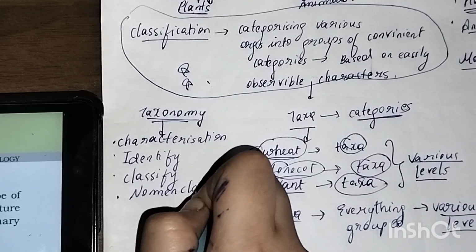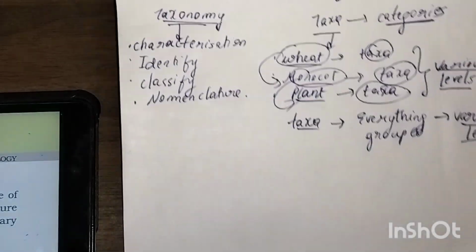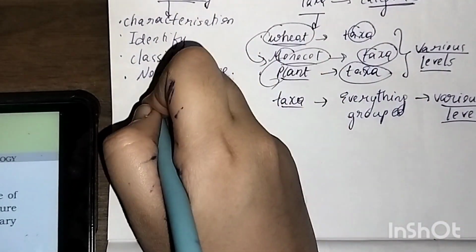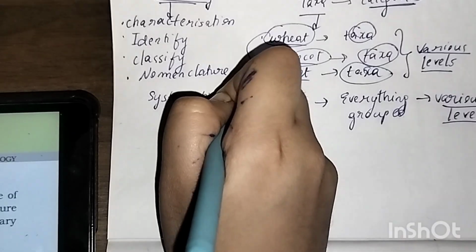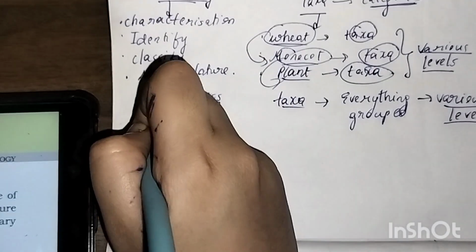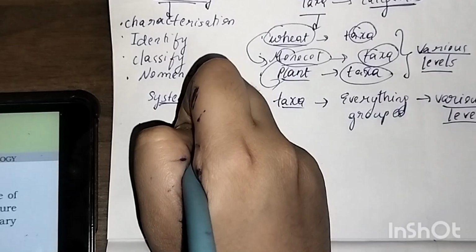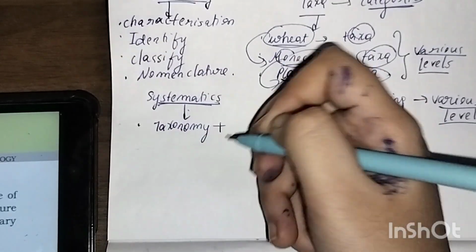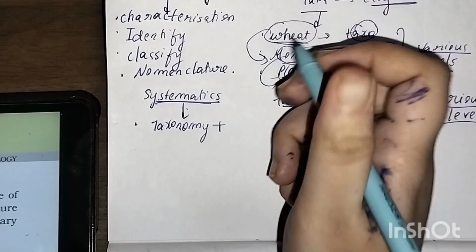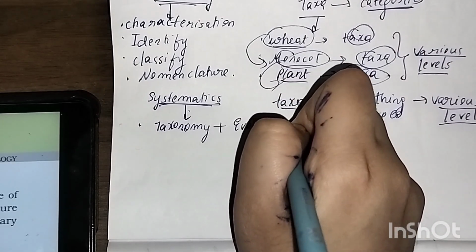But the systematics branch is the systematic arrangement of organisms, a term given by Carolus Linnaeus, which is Latin derived. It includes everything that comes under taxonomy, plus evolutionary relationships.